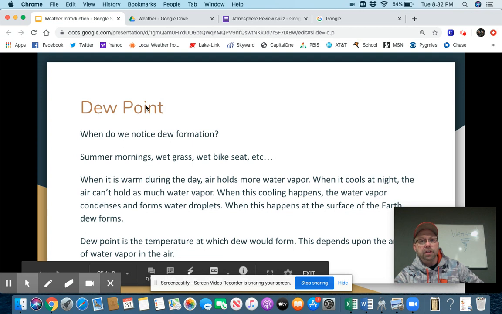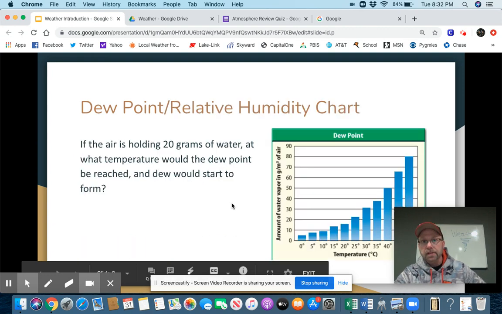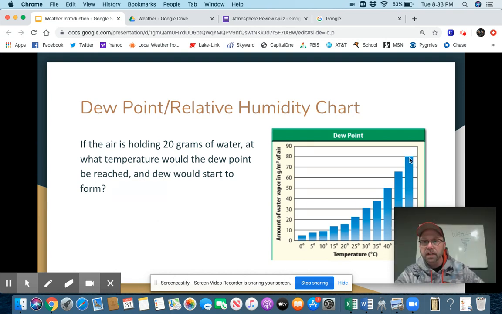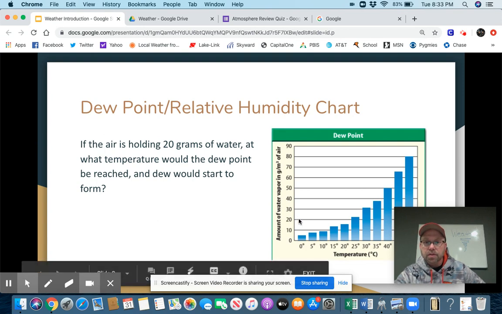All right. Now the dew point is the temperature at which dew would form, and this depends on the amount of water vapor in the air, which means now I have to go back to this chart. So here is the amount of water vapor in the air. Here are the temperatures. The question says if there's 20 grams of water, at what temperature would the dew point be reached and dew would start to form? Well, you can see along here at temperatures 30, 35, 40 C, 45, 50, the air can hold all kinds of water vapor, 80 grams, and this one is 65 grams, and this is 50 grams, and so on and so forth. So we follow this 20 line.